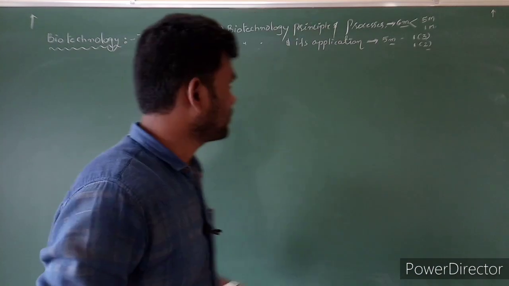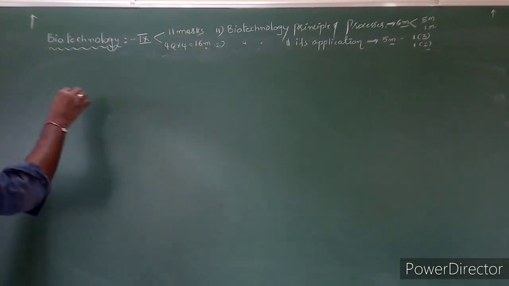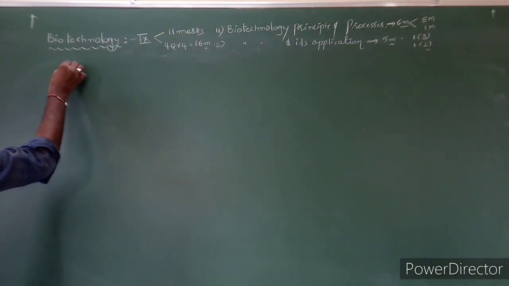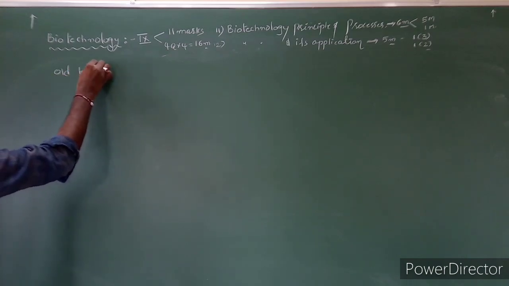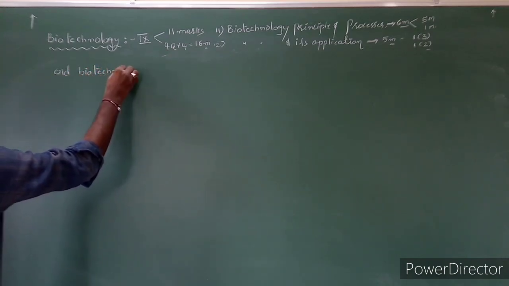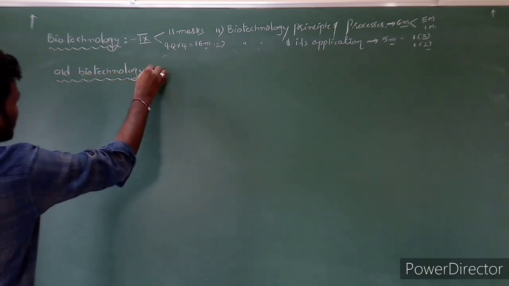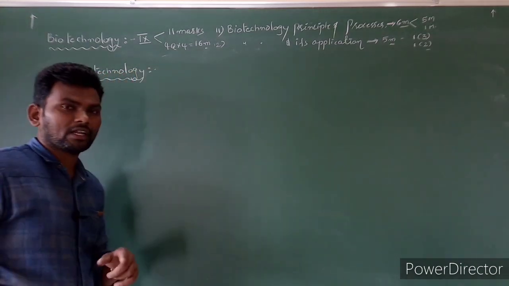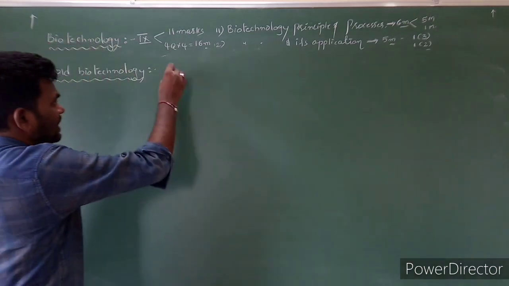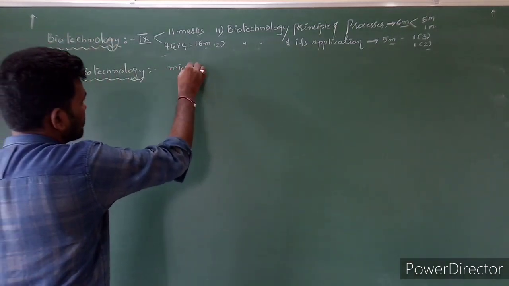Let's write the note. Biotechnology is mainly of two types. The first one is old biotechnology and the second one is new biotechnology. Old biotechnology is related to microbiology.